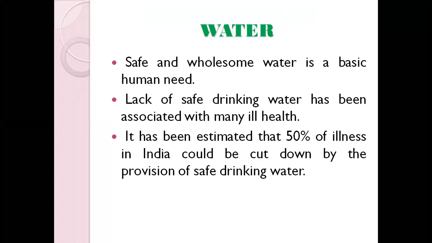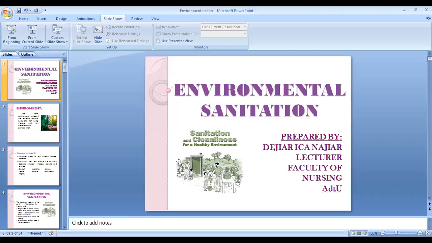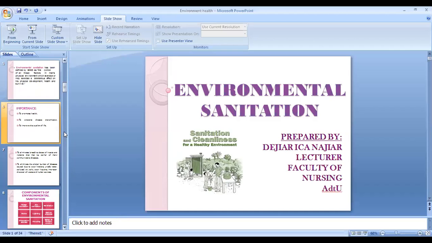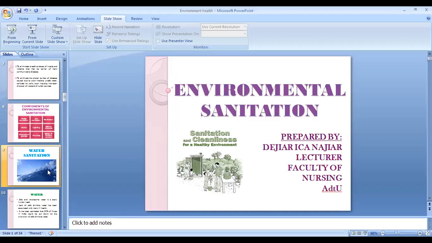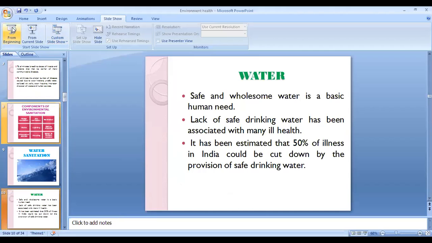As you all know, water is very important for our daily human survival. Yes or no? Without water, we cannot survive. So normally, for a normal human being, how much water is required daily? What is the amount of water that we should drink in a day? 6 to 7 liters? Six is too much. 8, actually, ma'am, I think. 2 to 3 liters. Yes, it's 2 to 3 liters.